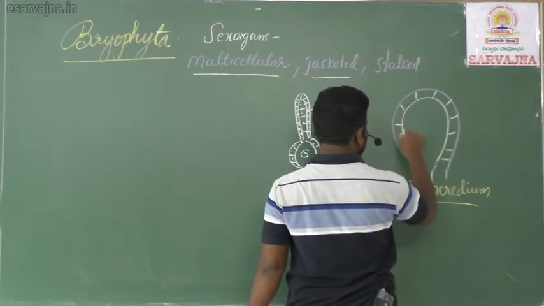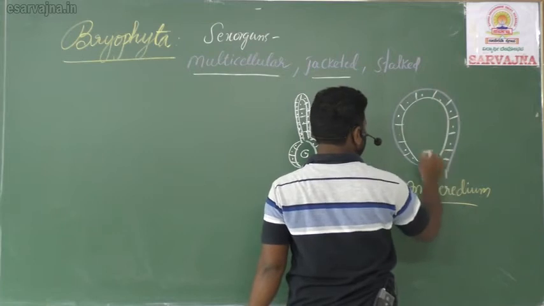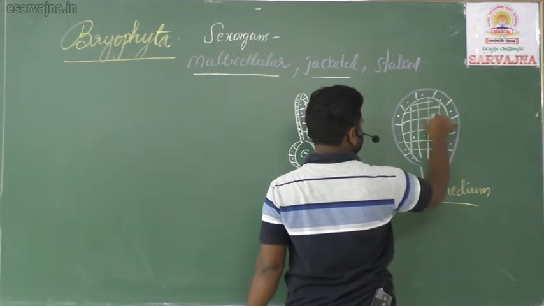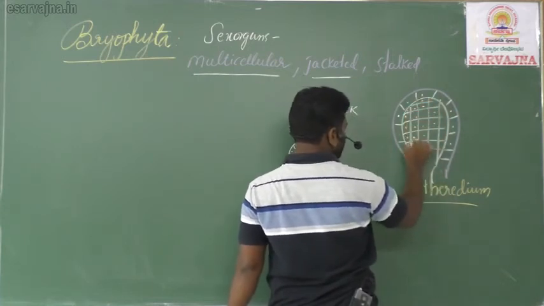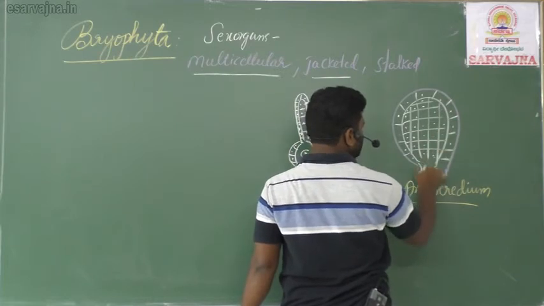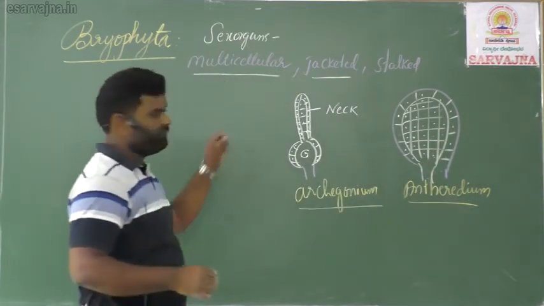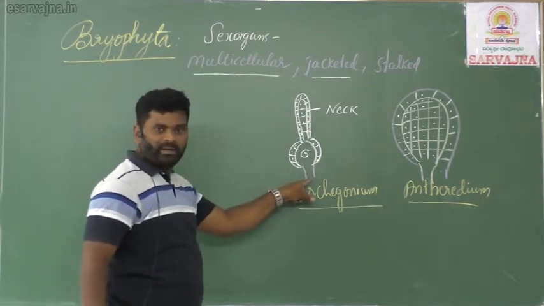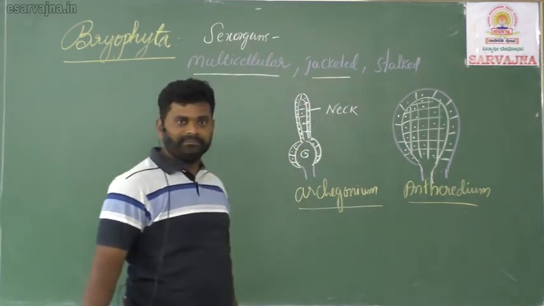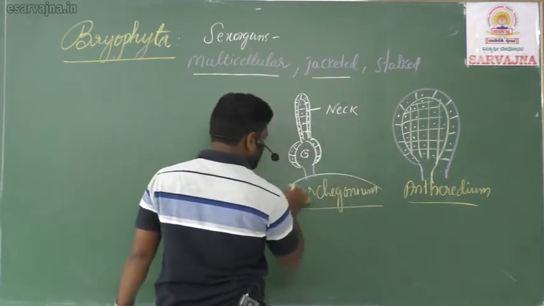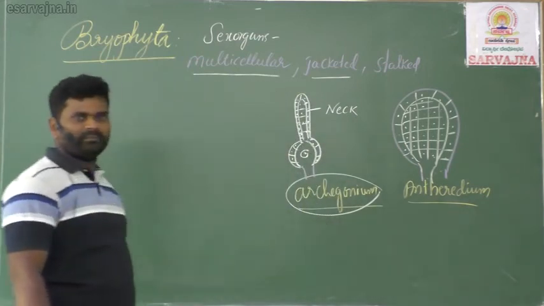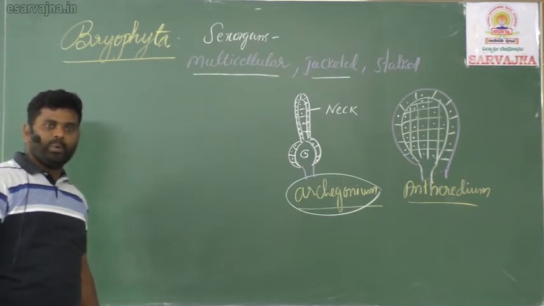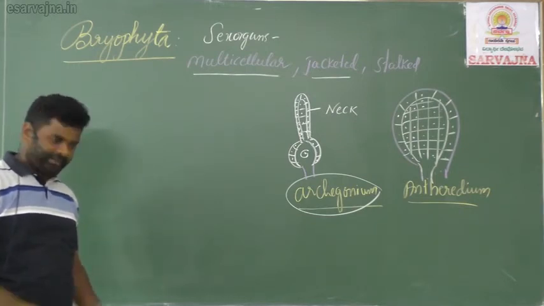This is the stalk, this is the jacket, and inside many antheridia will be developed. So what did you understand about this? The sex organs of bryophytes are multicellular, stalked and jacketed. What is the female sex organ? We call it archegonium. Before, we called this female sex organ oogonium. Yes, my children?